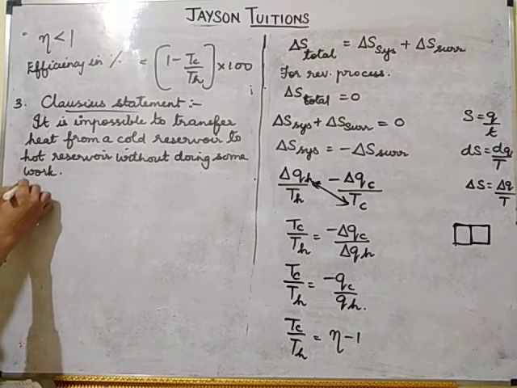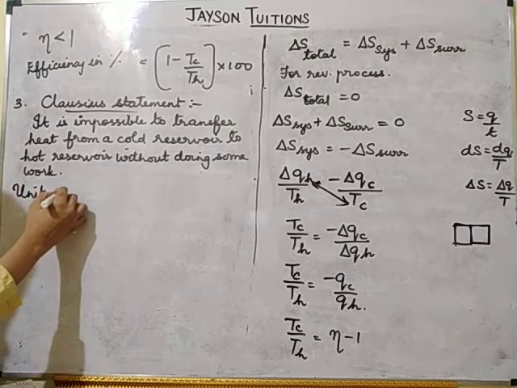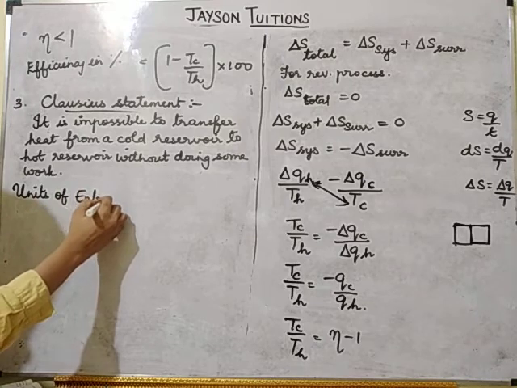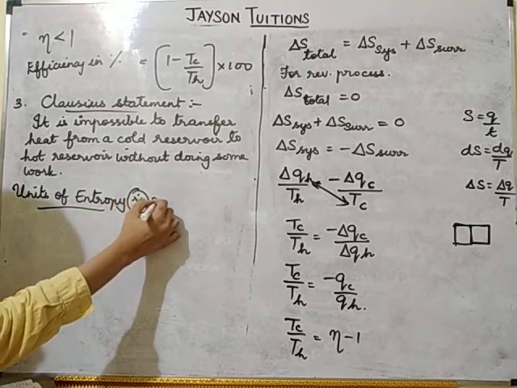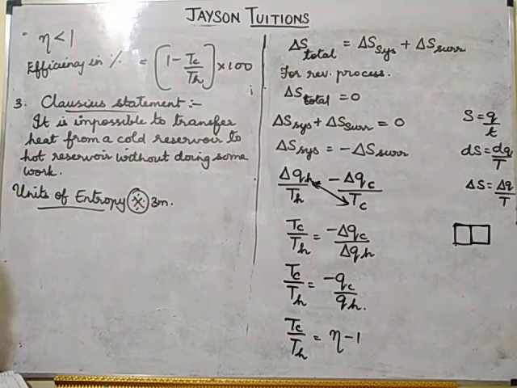The next one is units of entropy. Units of entropy is a very important 3-mark question. Okay, so each statement is a 3-mark question. Unit of entropy is also a 3-mark question. So what is the formula for entropy?